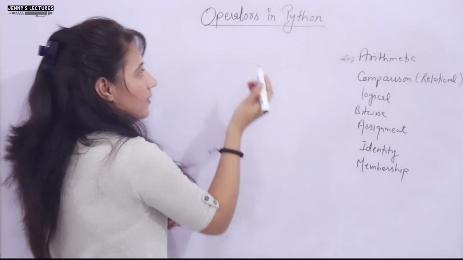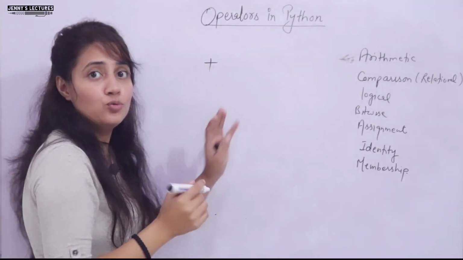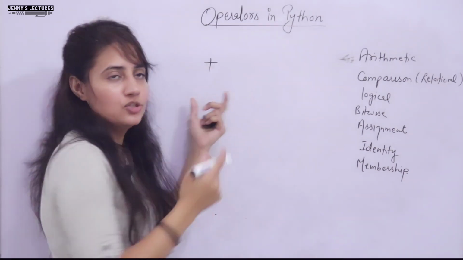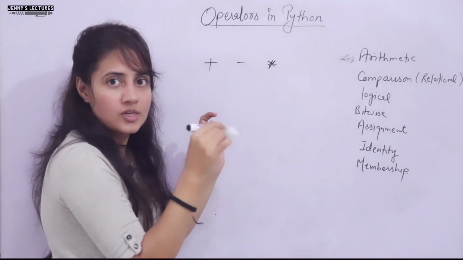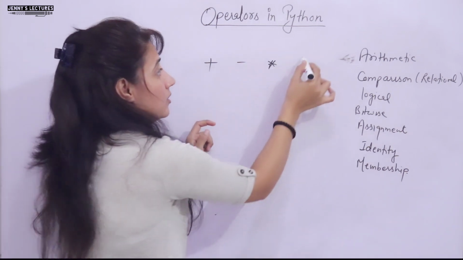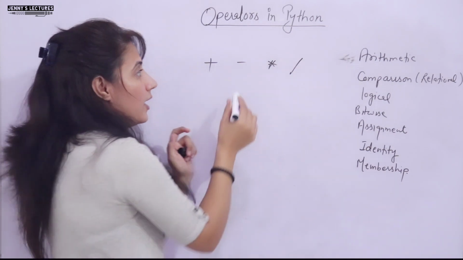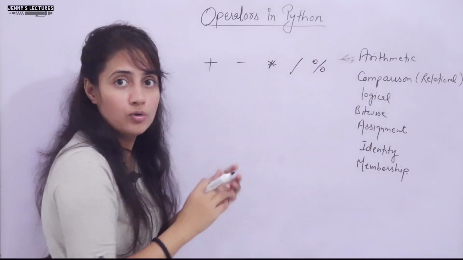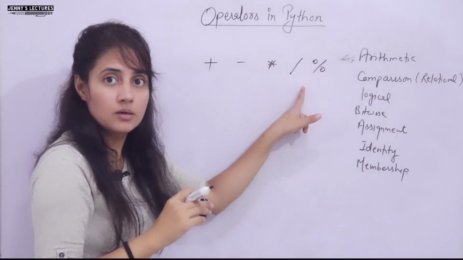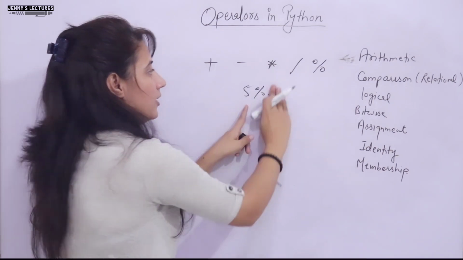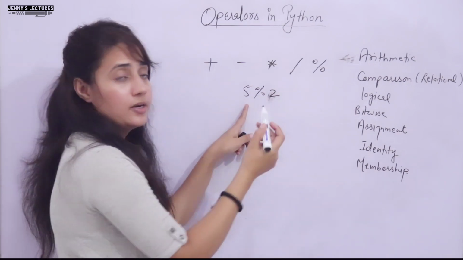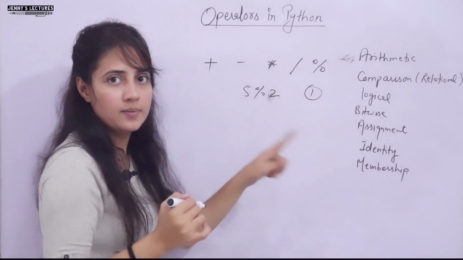I hope you know, in arithmetic we have plus, so no need to explain, plus is for addition obviously. Then minus, subtraction. Then star is for multiplication. This is for division. And this is for modulus. Modulus means it will give the remainder. Like 5 mod 2: if you divide 5 by 2, the remainder would be 1, so it will give 1 as the remainder.